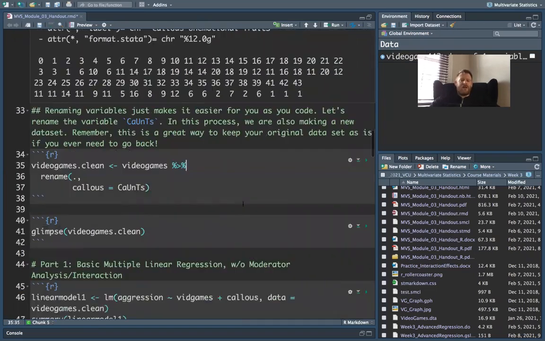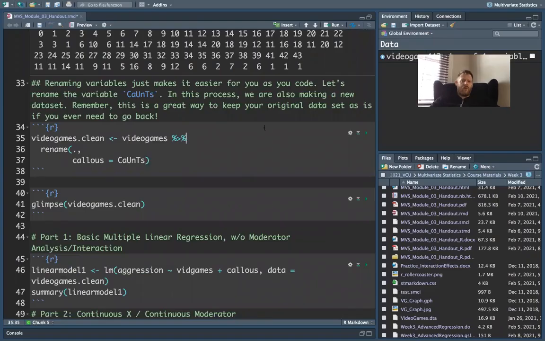Okay, so now we want to create a clean version of this data set that we can work with. And I'm going to use the same process that I've recommended to you before, where you create a new data frame called videogames.clean. So .clean, and you start with the original data frame that you loaded in, and then using the pipe operator, the only thing I need to do in this case, I'm going to rename this variable counts to give it something that is a little bit easier to type.